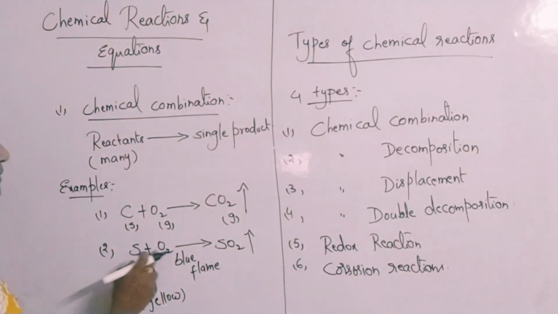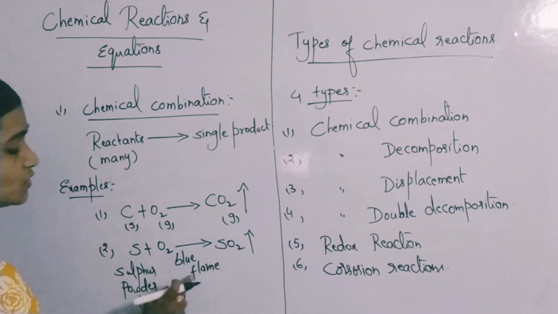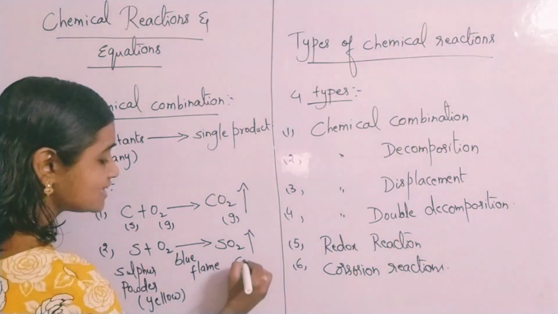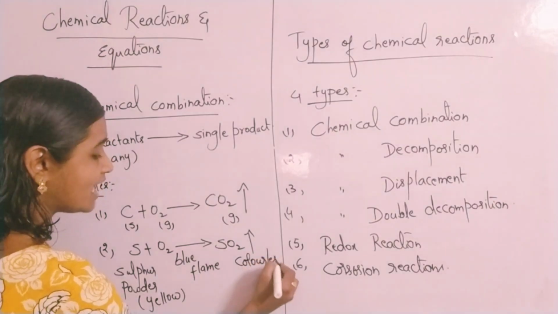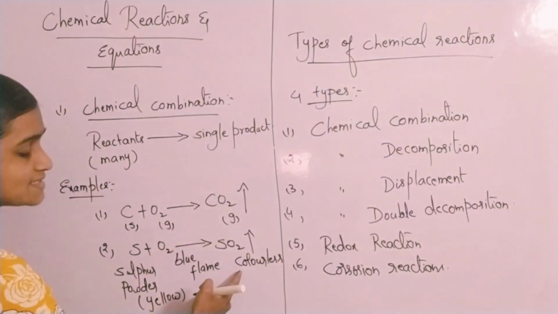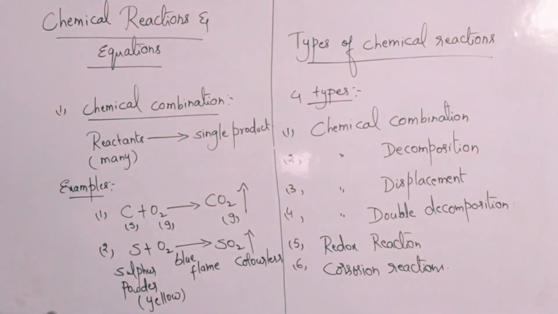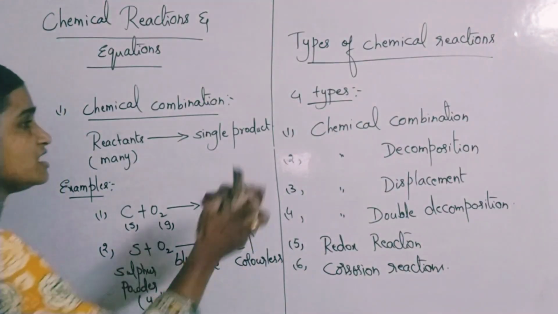So S plus O2 gives rise to SO2. Sulfur burns with a blue flame and forms a colorless gas, sulfur dioxide. Even carbon dioxide is also a colorless gas. Colorless gas, sulfur dioxide. So this comes under what? A combination reaction.